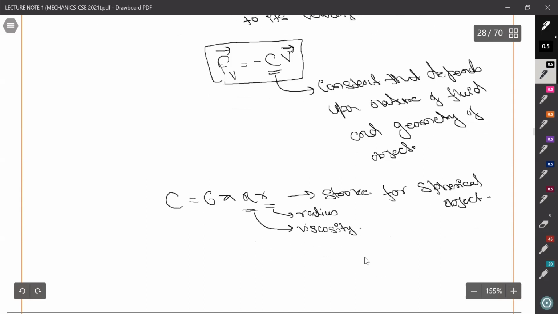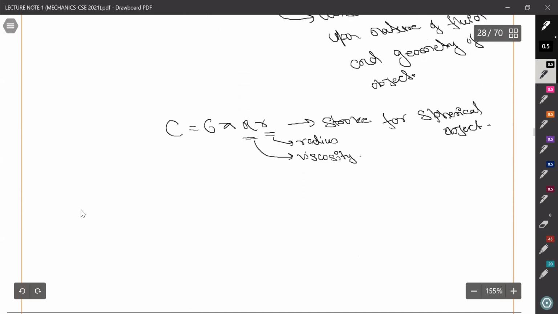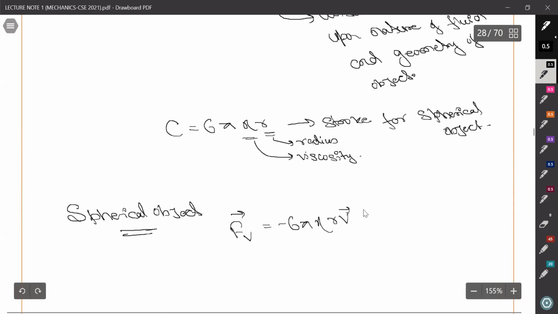So for a spherical object, we can easily write that Fv equals minus 6 pi eta r v, and this is also known as Stokes law, that we will deal with later when we read about mechanics of continuous media.